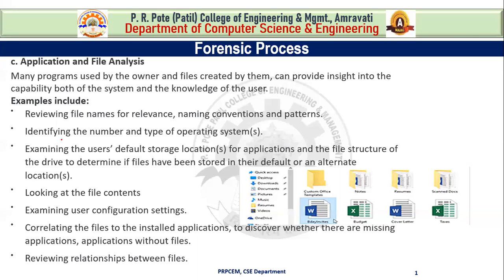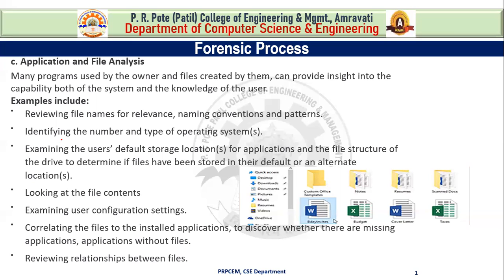Then looking at the file contents, then examining user configuration settings, correlating the files to the installed applications to discover whether there are missing applications or applications without files. And the last one is reviewing the relationship between files.